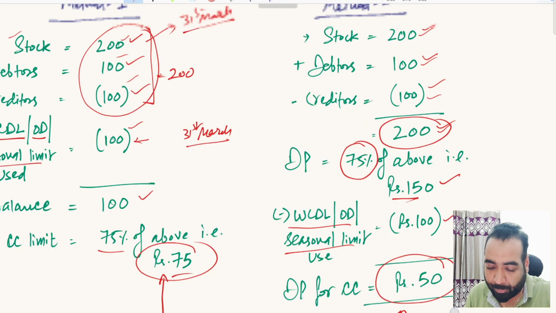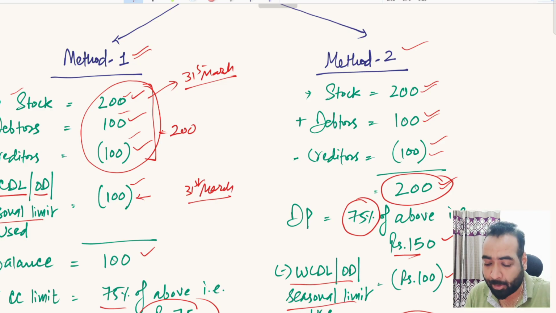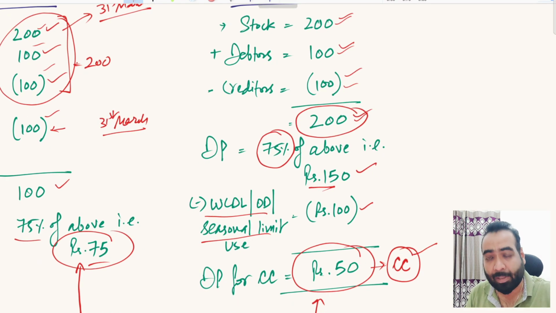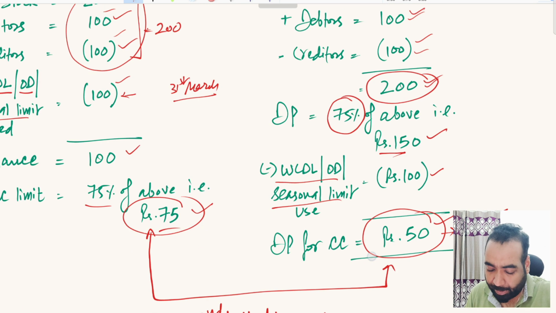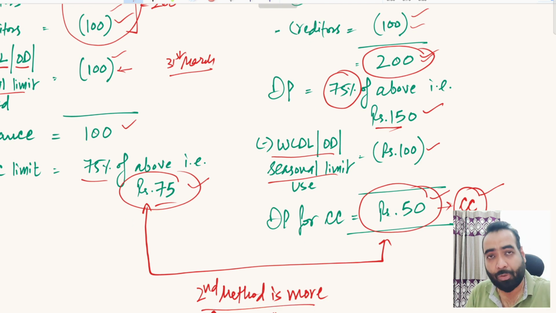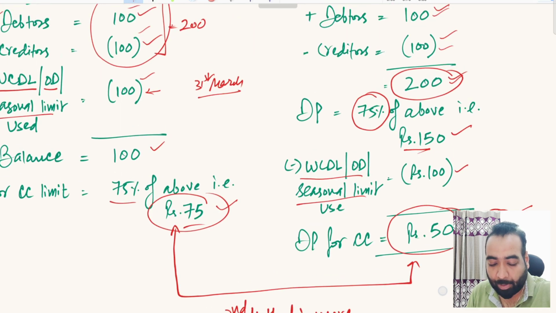So we can say from the calculation of method 1 and method 2 that method 2 is more conservative, since your drawing power is only coming to rupees 50 here while it was 75 rupees under method number 1. So, right, the second method is more conservative. Use whatever method is practically applied in your bank, in your respective industry or in your respective organization, right? So that was the concept that I wanted to explain to you.